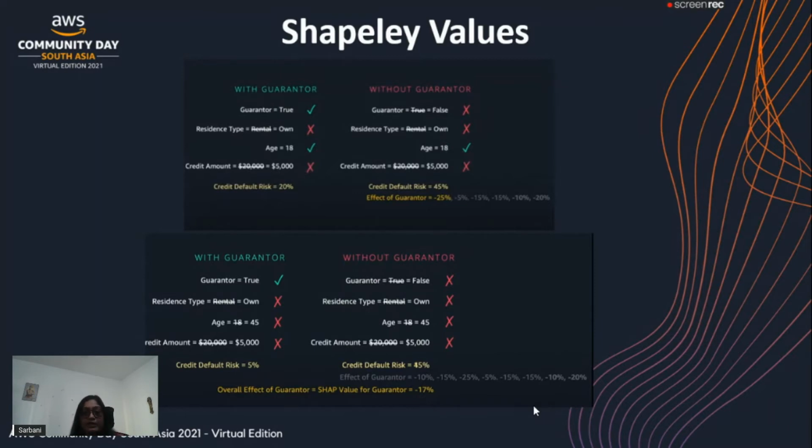These values are called the Shapley values. Finally, an overall effect will be calculated, which in this particular case is minus 17%. Now, this is for one feature. In the same way, this algorithm helps the model to calculate the effect of each feature on the prediction value.